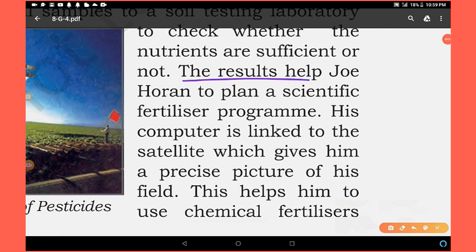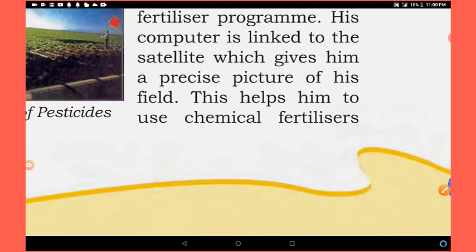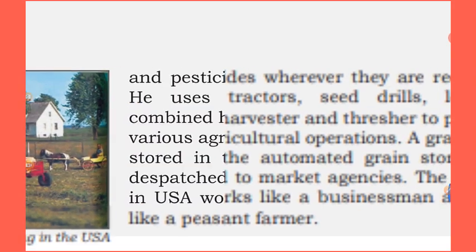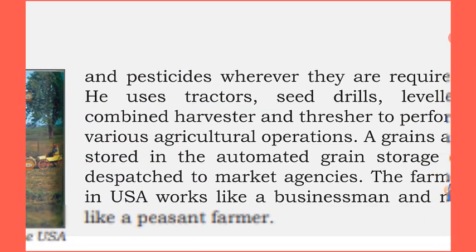The results help Joe Horan to plan a scientific fertilizer program. His computer is linked to the satellite, which gives him a precise picture of his field. This helps him to use chemical fertilizers easily in the field and pesticides wherever they are required.